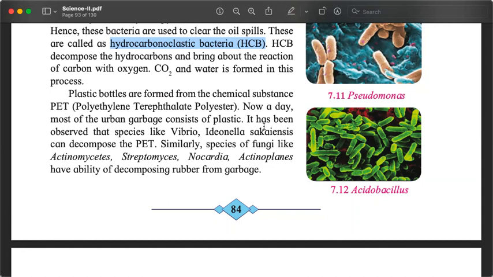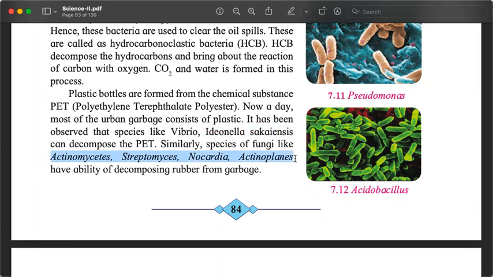There are some bacteria like Vibrio and Ideonella. They can degrade the plastic also. Also some fungi like Actinomycetes, Streptomyces, Nocardia, Actinoplanes.